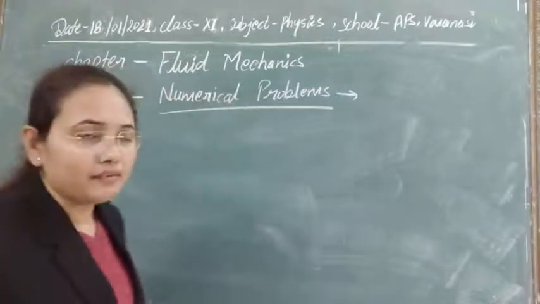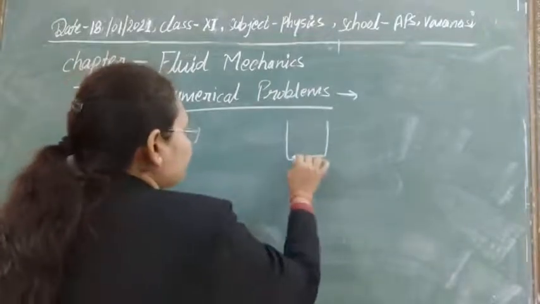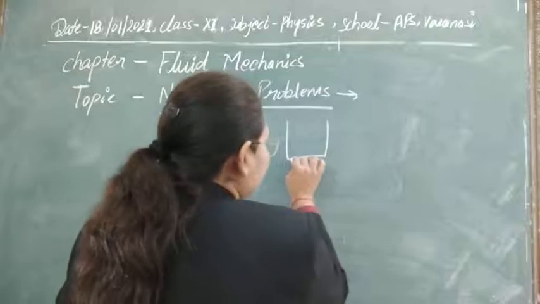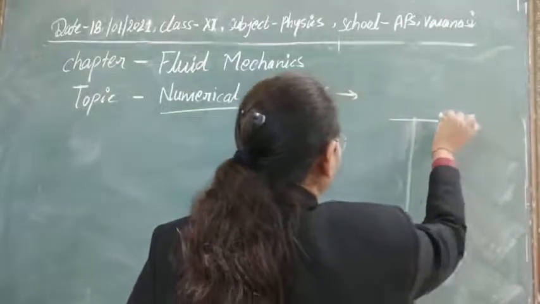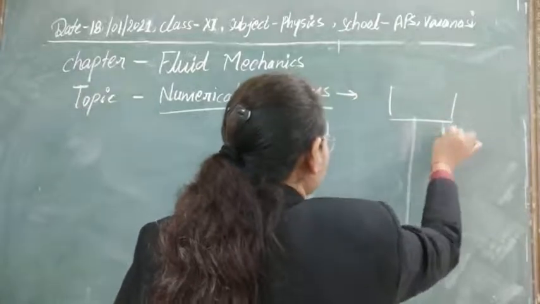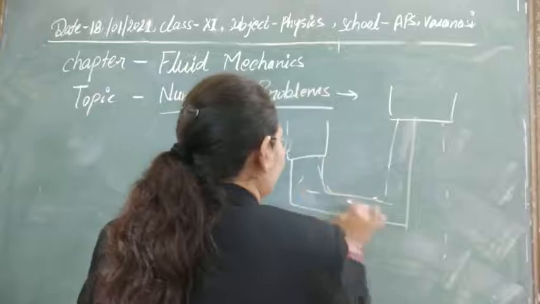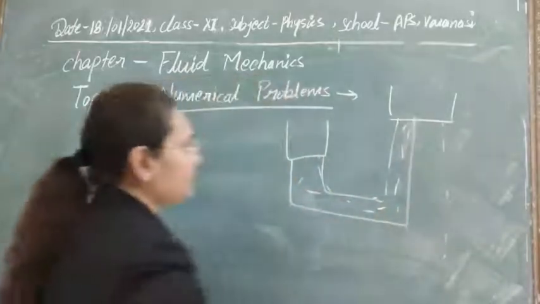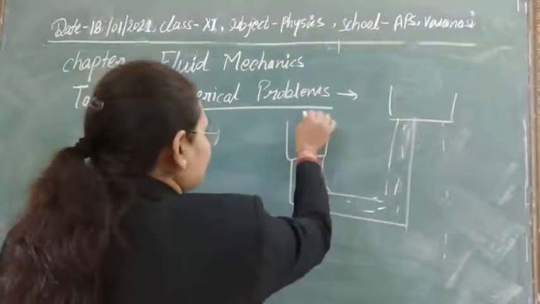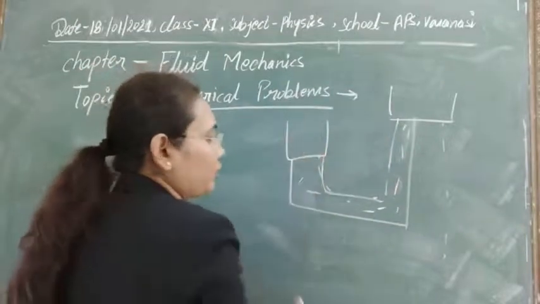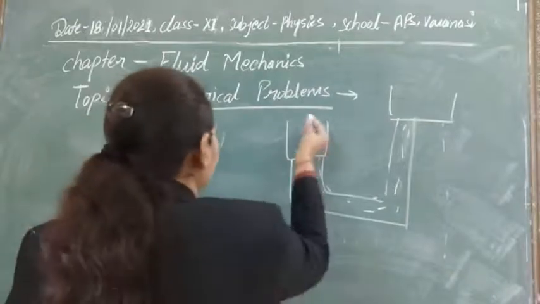As you have seen in the case of hydraulic lift, suppose we have two pistons connected to a tube of liquid. Suppose this is the piston of smaller cross-sectional area, and its radius is given, 5 cm.